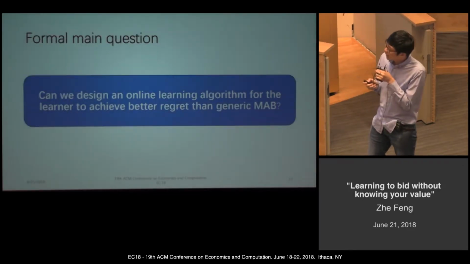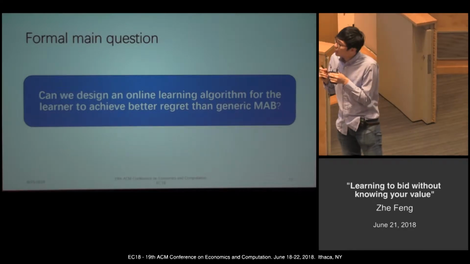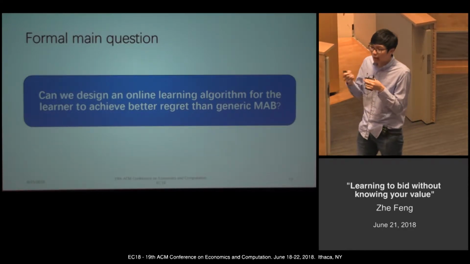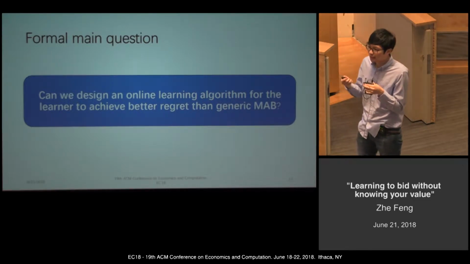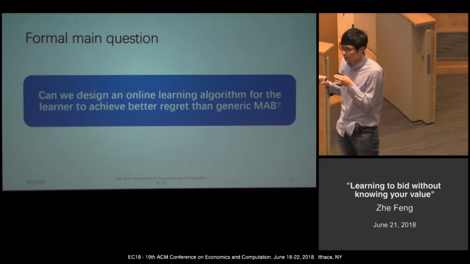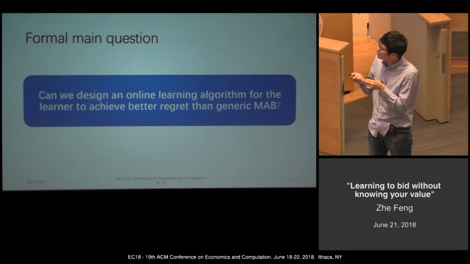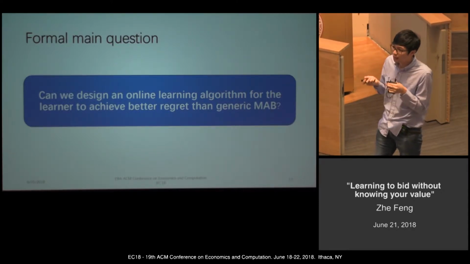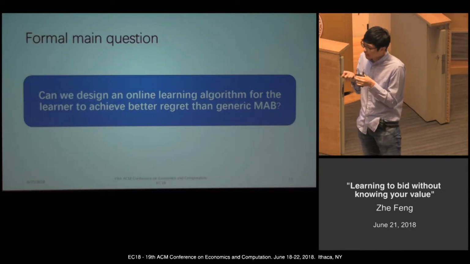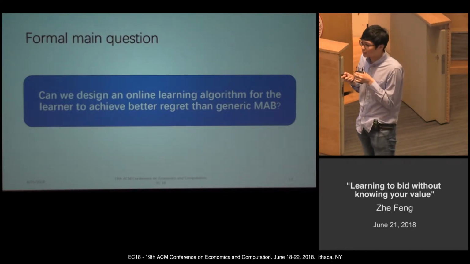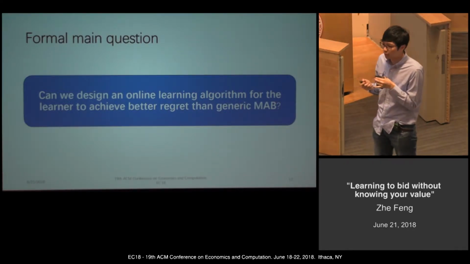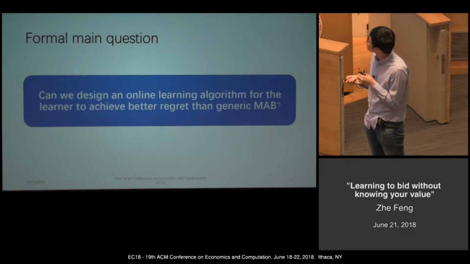Okay. So given this thinking, since in our auction setting the learner has more information rather than just the full bandit feedback, we can formally define our main question here. That is, can we design an online learning algorithm for the learner to achieve better regret than the generic multi-arm bandit algorithm, like the EC'18 algorithm?